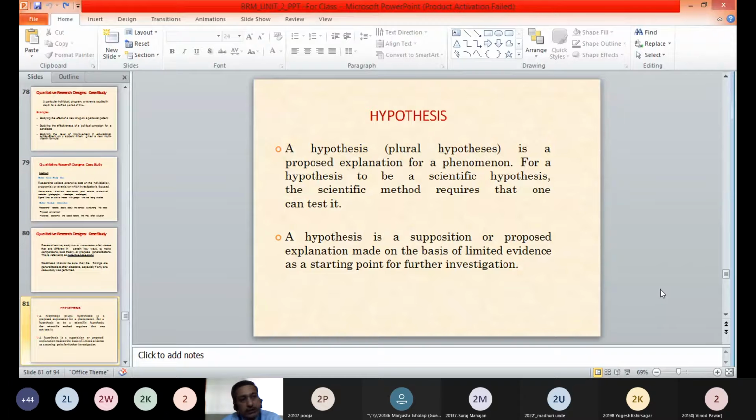The researcher makes that assumption on the basis of the few pieces of information already available, so that further research can be based on that assumption, and we get the correct answer or certain conclusions for the problem under study. So that is a hypothesis. A hypothesis is basically an assumption which the researcher makes for carrying out a particular study.